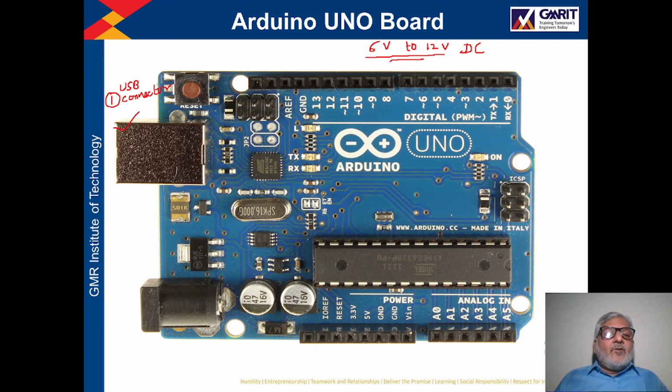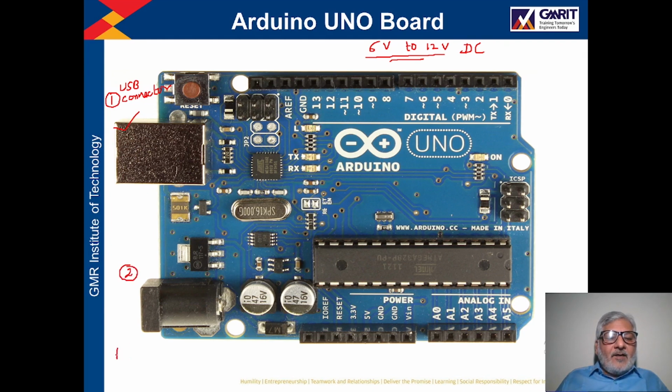From this connector we can connect this Arduino Uno board with the computer, and this Arduino board will get the power from the computer through this USB cable, and it will be powered on.